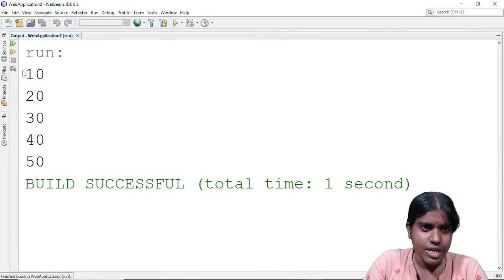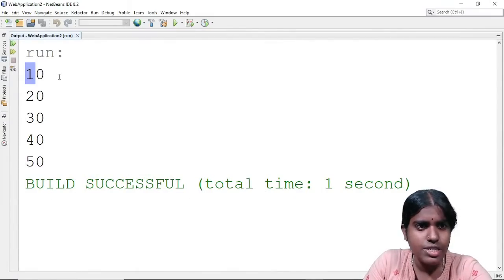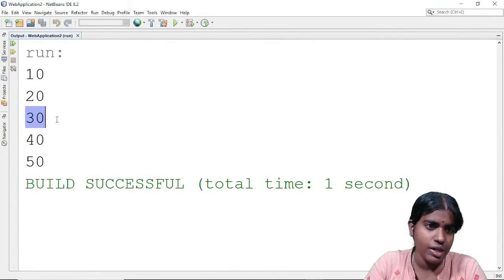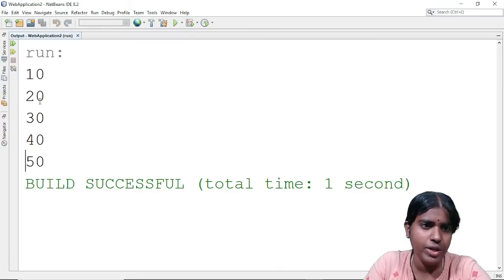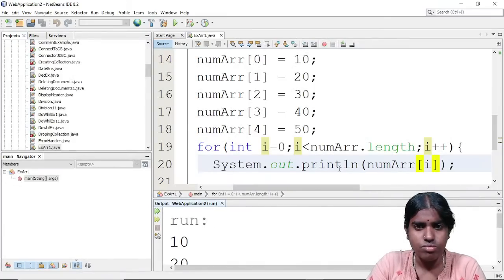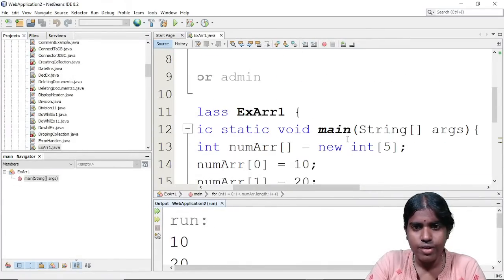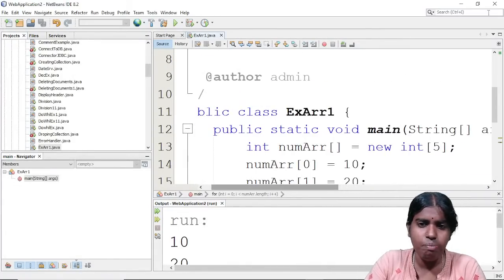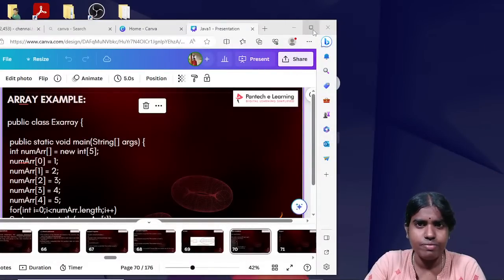You can see here there are 5 elements inside my number array, and this will be printed at the output: 10, 20, 30, 40 and then 50. Clear with this? This is an example of a single dimensional array.